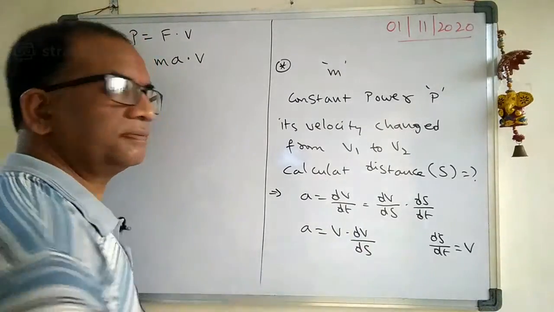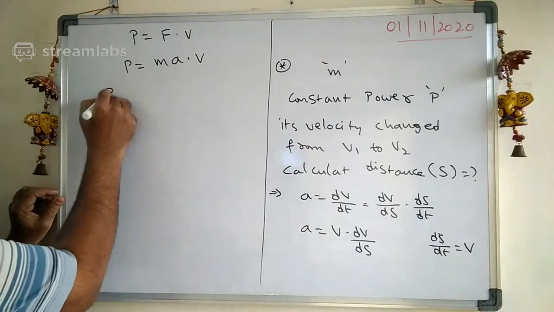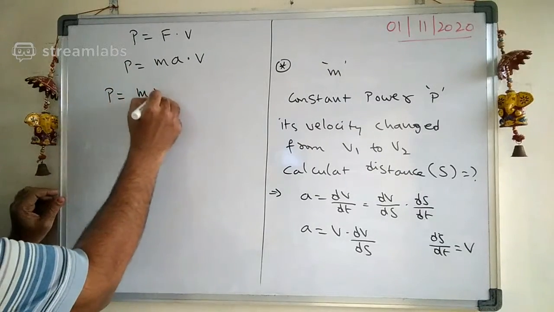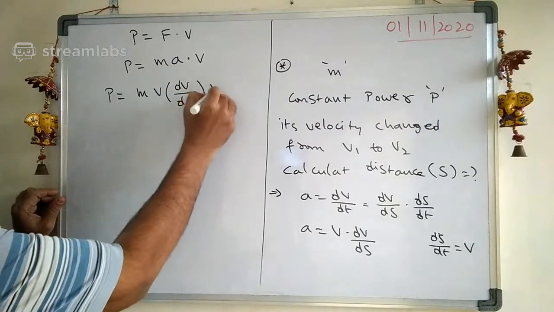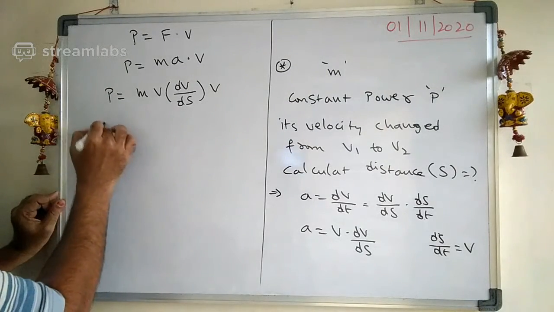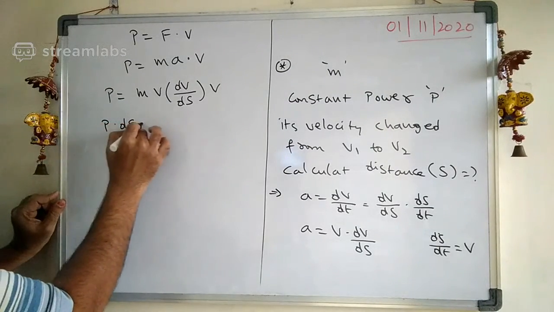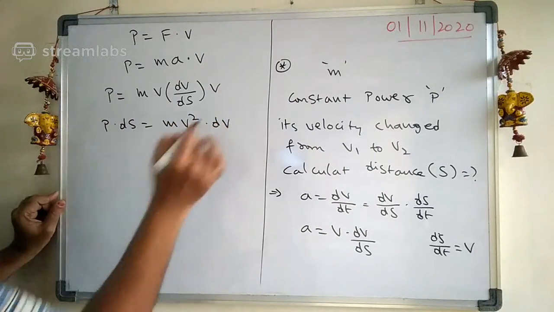Let us substitute that acceleration here. Power equals m into v into dv by ds, multiplied by v. Sending ds to this side, P into ds equals m into v square into dv.